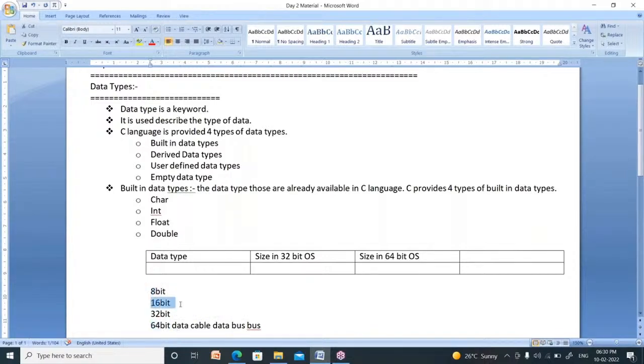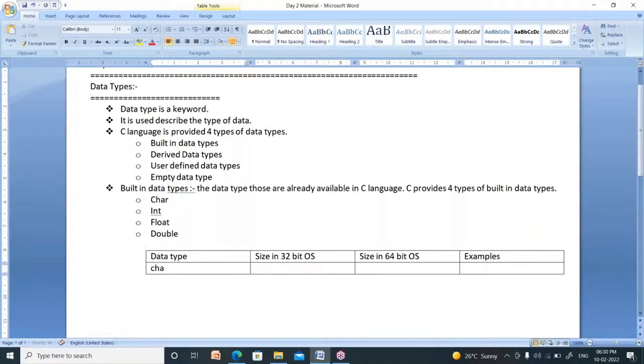So 16-bit is more powerful than 8-bit, 32-bit is more powerful than these two, and 64-bit is more powerful than these three. Recently, we have 64-bit operating systems. Most of the computers may have a 32-bit operating system also. That's why I am going to explain the size in 32-bit as well as 64-bit. Here I am going to explain the examples of data types.